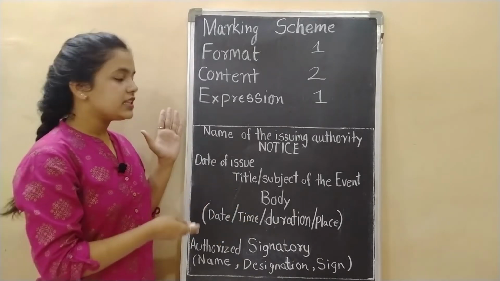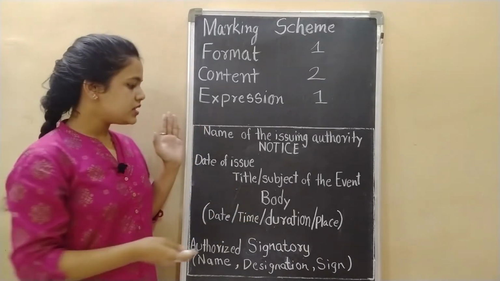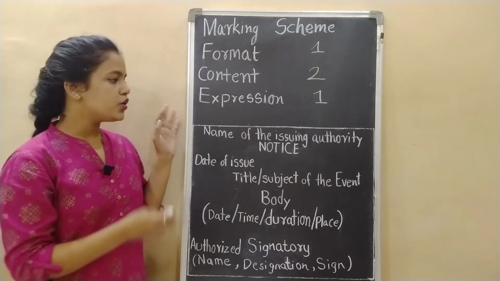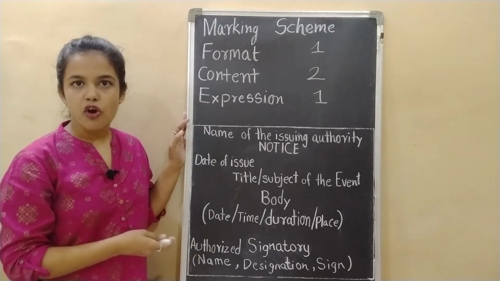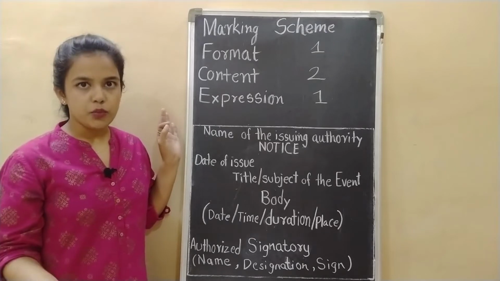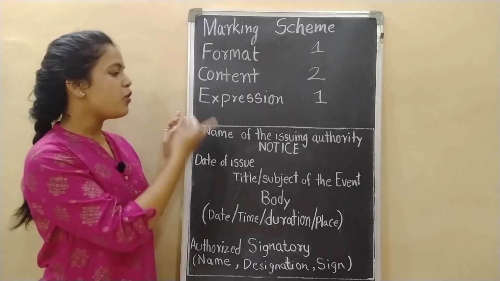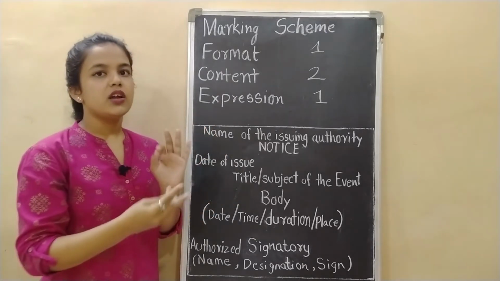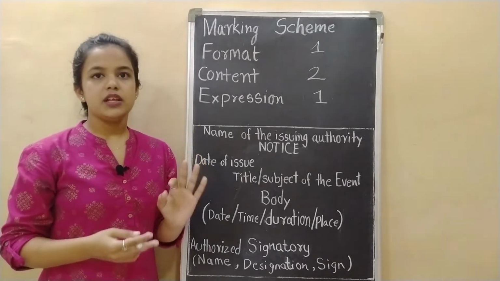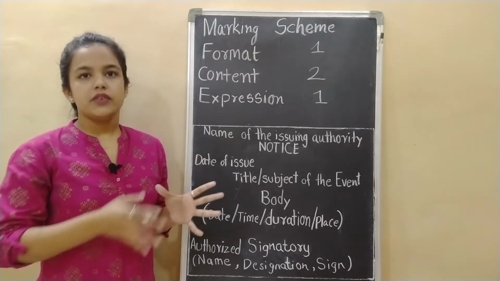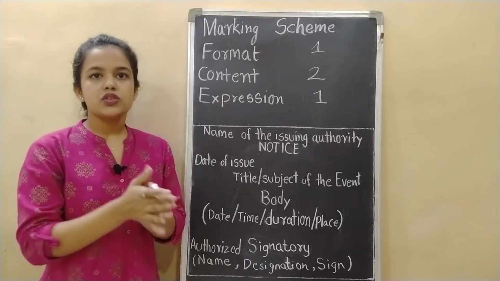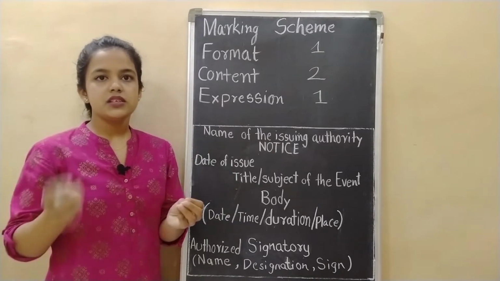Now let's see the format of the notice. This is the format of the notice. Now you can just take a screenshot of this format or you can write it in your book. So the first is name of the issuing authority. Now name of the issuing authority means who is concerned with the notice. Is it a school notice or a governmental notice or it is a business notice?